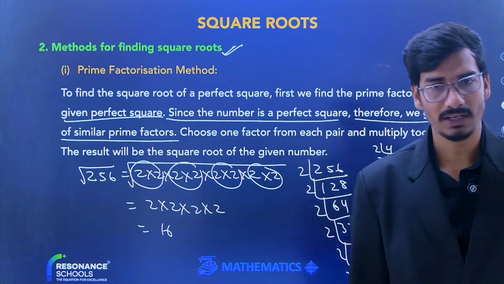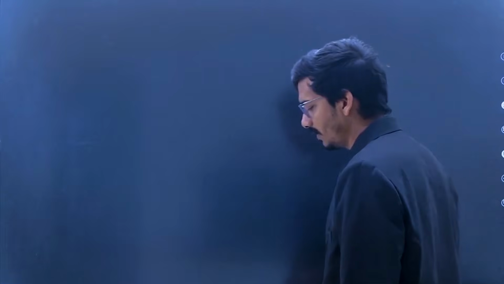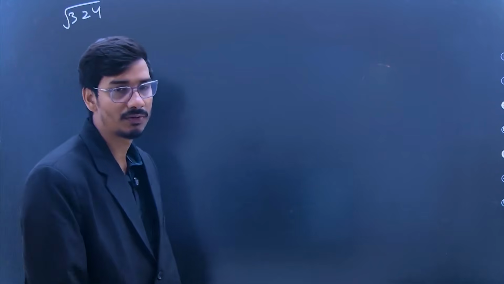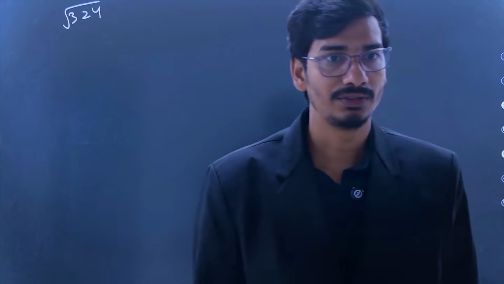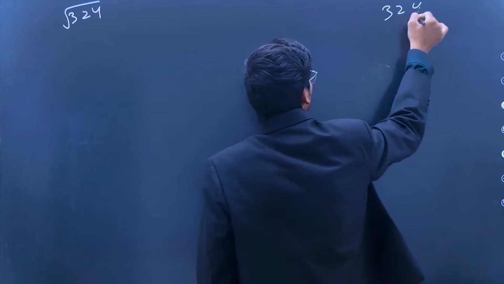If I take another example, let us suppose 324, the square root of 324. If we want to find it, we have to find the prime factorization of 324. So what is the prime factorization of 324, beta?